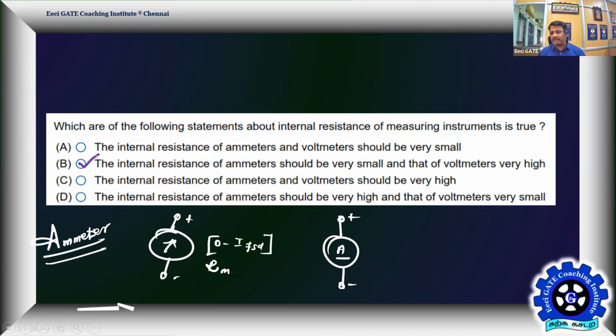When you select an ammeter, ensure that it has very, very small resistance. When you choose a voltmeter, ensure that it has very, very large resistance. Compared to what resistance? The Thevenin's resistance of the circuit. You Thevenize it, keeping it as one voltage source and one resistance. Let the ammeter resistance be very, very much smaller than the Thevenin resistance of the circuit. Let the voltmeter resistance be very, very much larger than the Thevenin equivalent of the circuit. Yes, that's the rule, especially when we go for testing current or voltage in a circuit.